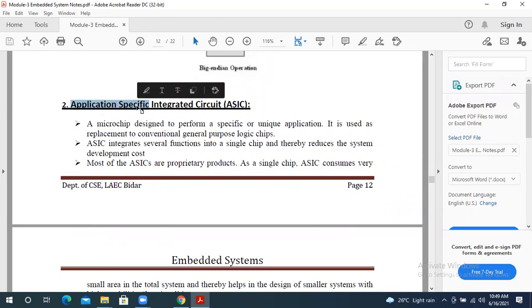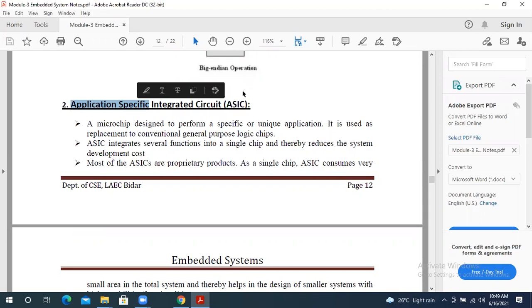These are meant for specific applications only, and not used for other applications. When we already have a predefined or pre-planned application, then only for that particular application are these circuits prepared. That's what is called an application specific integrated circuit.